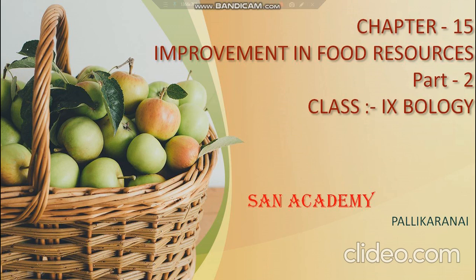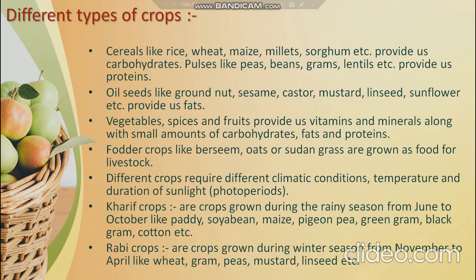And in this Part 2, we are going to discuss different varieties of crops, how crops are classified based on their produce, based on the seasonal requirements, and based upon the photo period. Before discussing sustainable agricultural practices, we should know what a crop is and based on what they are classified.